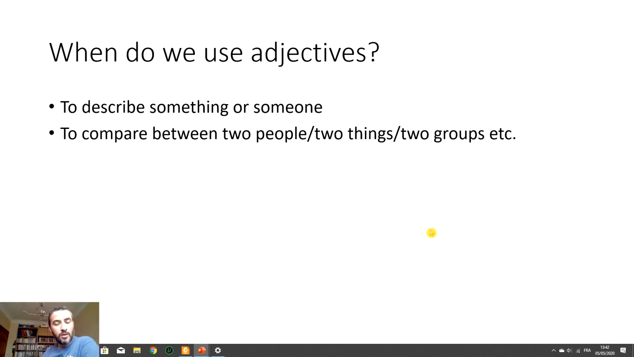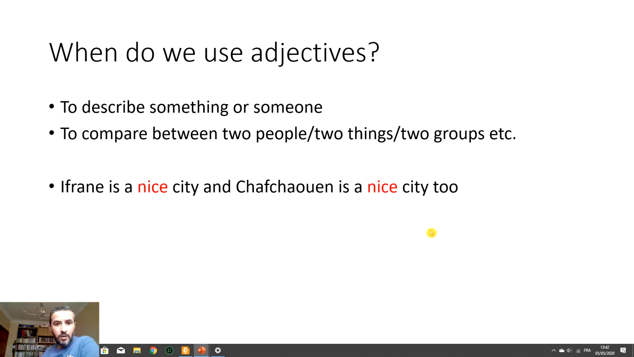We can also use them to compare between two people, two things, two groups. We have seen before the comparative forms of adjectives, and today we're going to see something else. Let's see the example. Ifrane is a nice city, and Chefchaouen is a nice city too. Here we have two nice, but we want to compare Ifrane with Chefchaouen. So the adjective nice is repeated, and we want to delete the repetition and compare the two cities using the adjective nice.